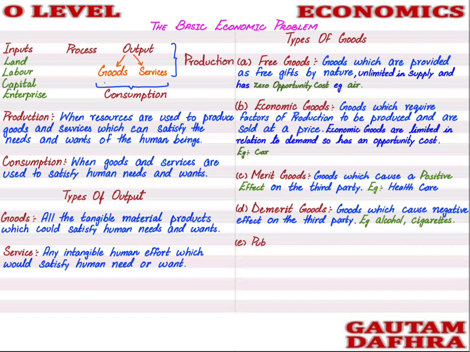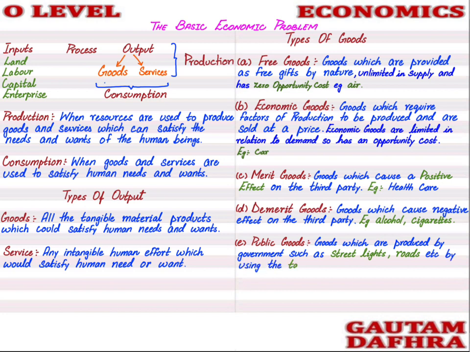So let's move ahead with the next good, that's a public good. Public goods are the goods which are produced by the government, such as street lights, such as roads. These goods are produced by using the tax revenue, as they lack the profit motive. One thing to remember over here, public goods are produced by the government, such as street lights and roads.